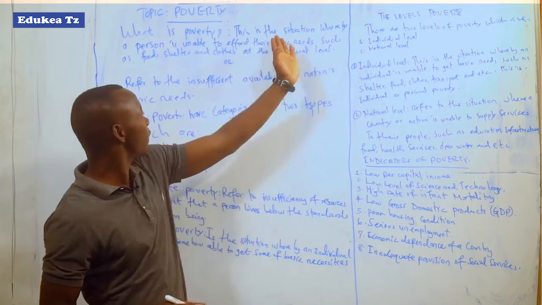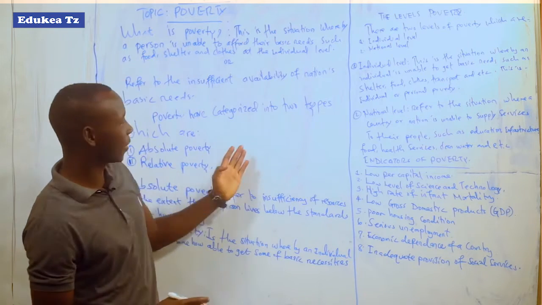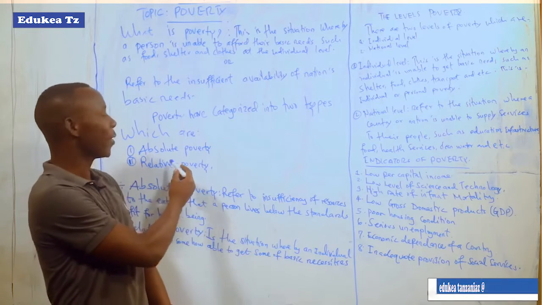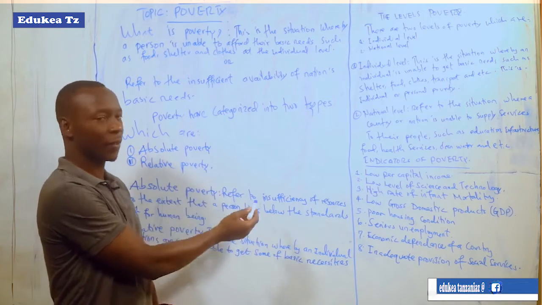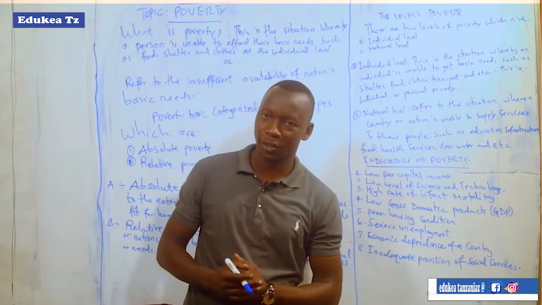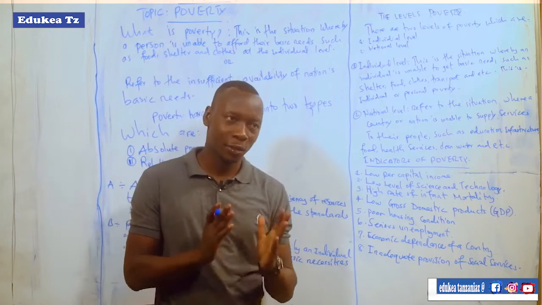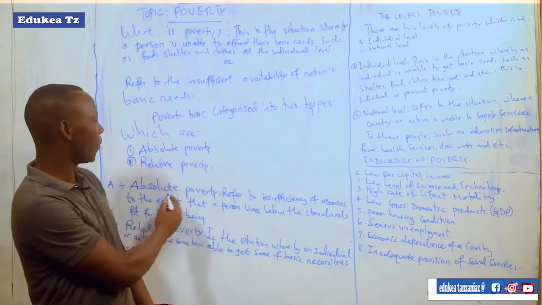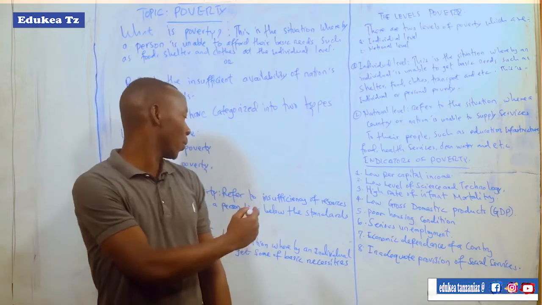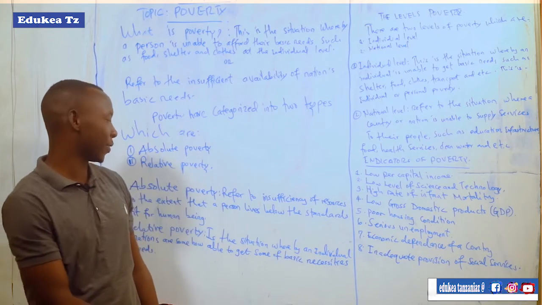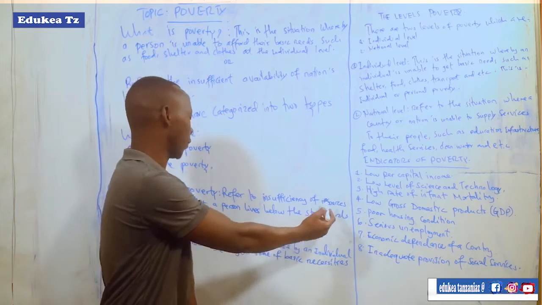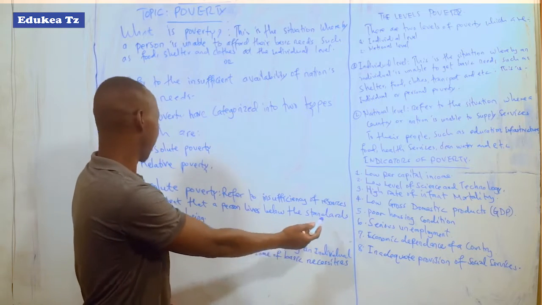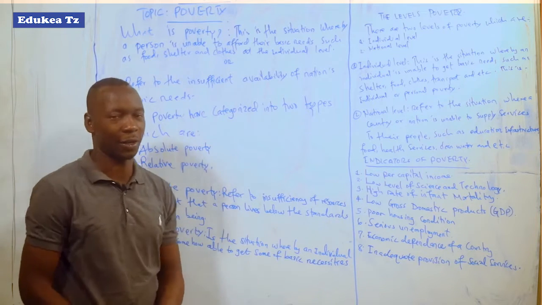Therefore, poverty is categorized into two types, namely absolute poverty and relative poverty. The first type is absolute poverty. When you talk about absolute poverty, it refers to the insufficiency of resources to the extent that a person lives below the standard fit for a human being.